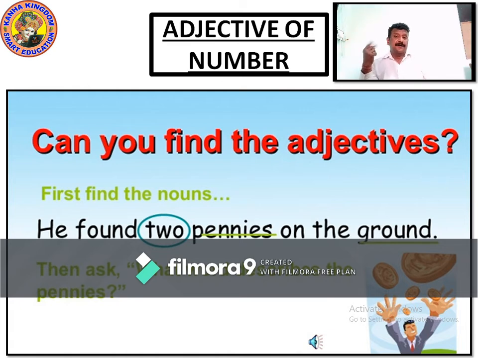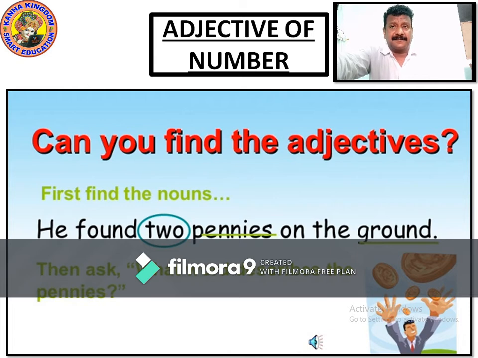Here there are 2 nouns, and pennies is being described by an adjective, 2. So now 2 is what? 2 is an adjective. Pennies, the coins, and the ground, they are both nouns. Adjective is 2. Write it down so that we can see.